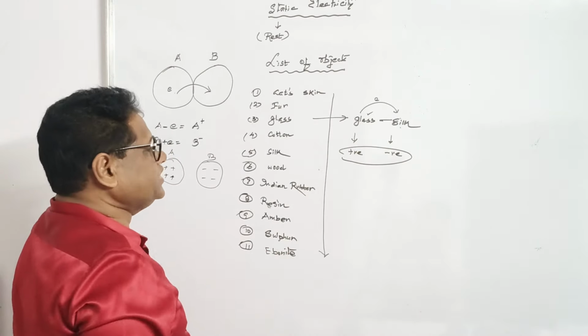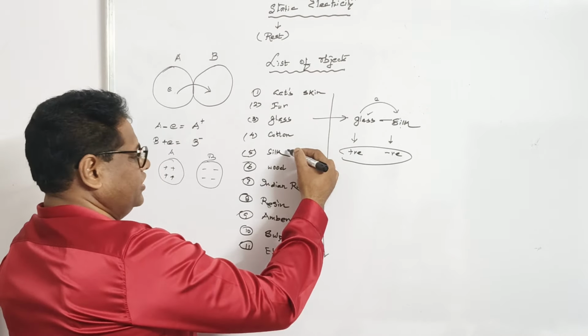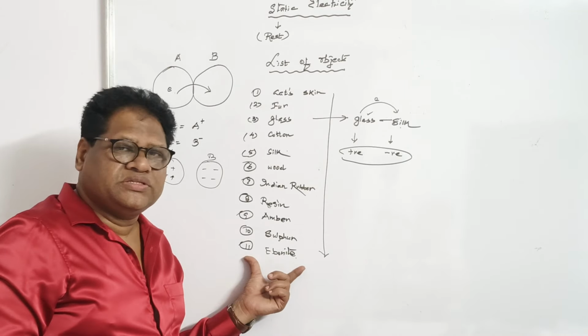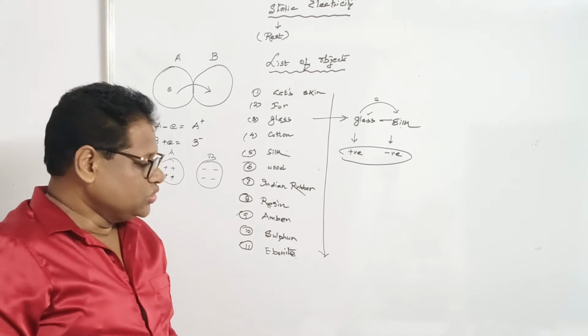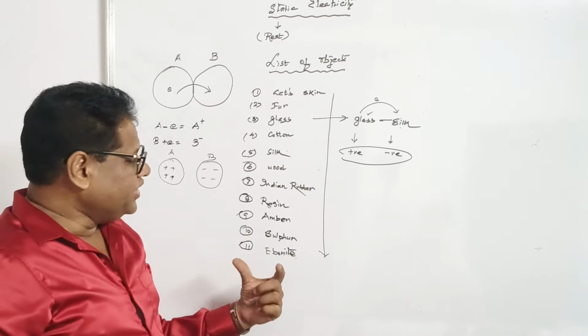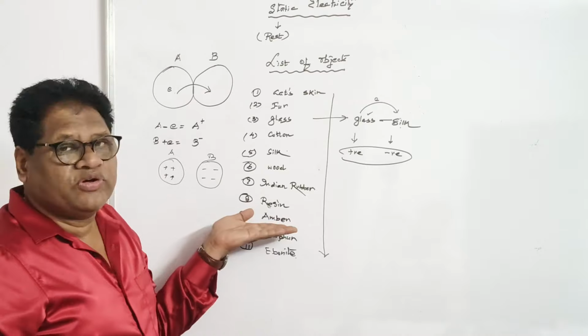Now let us take one more example. If you rub this silk with ebonite, now ebonite is coming in the last of the list. It has no tendency to lose electrons but has tendency to gain electrons. So if you rub ebonite with any of the objects above, definitely ebonite will get negatively charged and the one that is above gets positive charge.